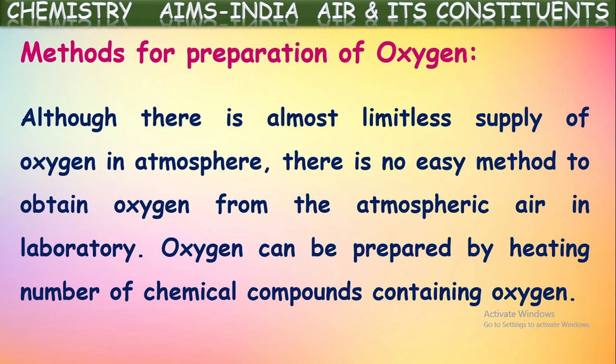That is why it can be prepared from chemicals in the laboratory easily. Instead of separating the oxygen gas present in the atmospheric air, it is easy to prepare it from chemicals. So oxygen gas can be prepared by heating a number of chemical compounds containing oxygen. Yes, by heating most of the chemical compounds containing oxygen, we can prepare oxygen gas, like metal oxides and metal carbonates. Some of the metal carbonates on heating produce this oxygen gas.